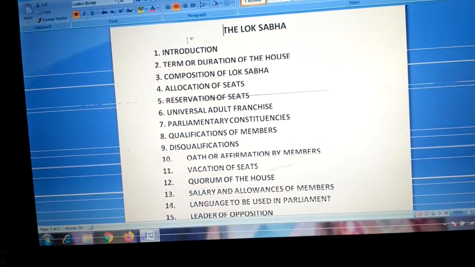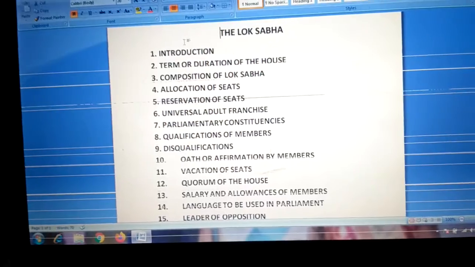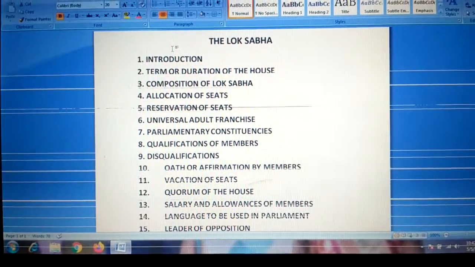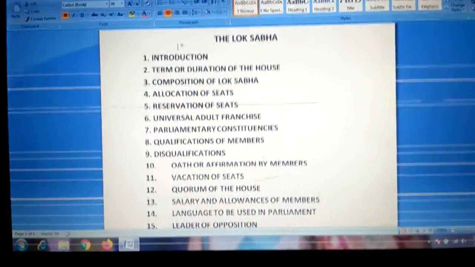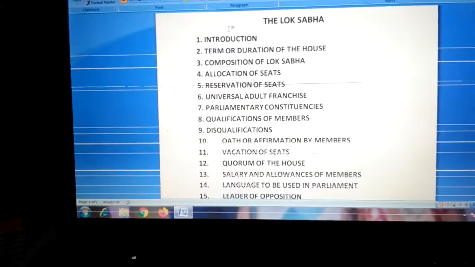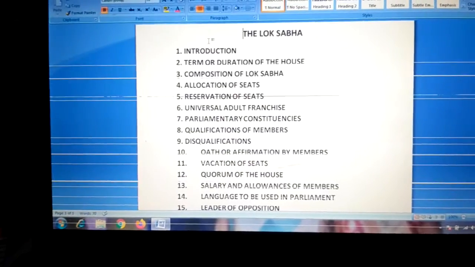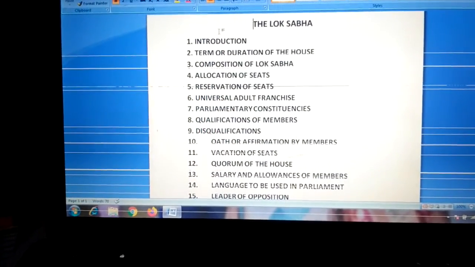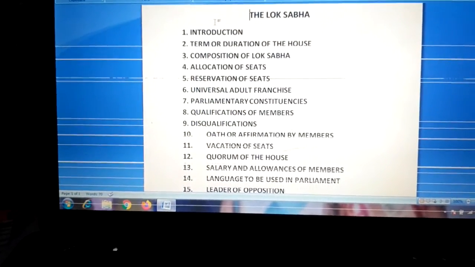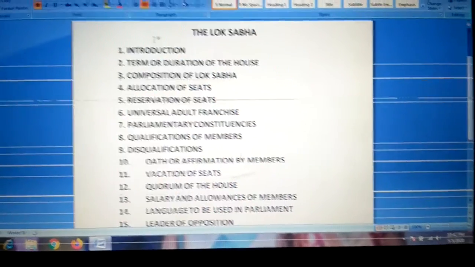Then disqualification. What are the grounds on which members can be disqualified? If anyone holds an office of profit under the government of India or any state.